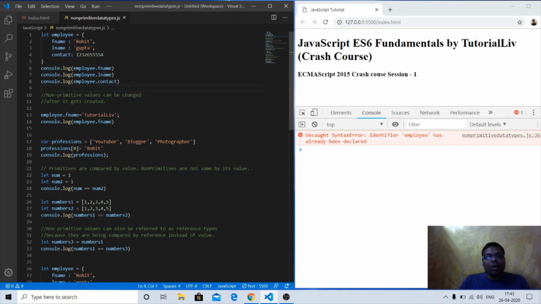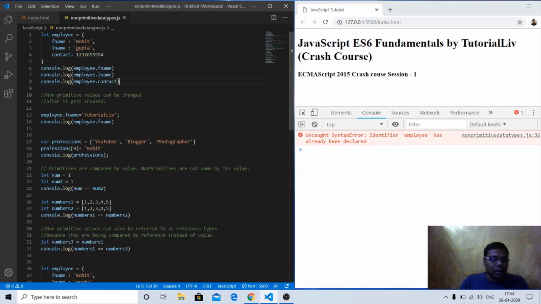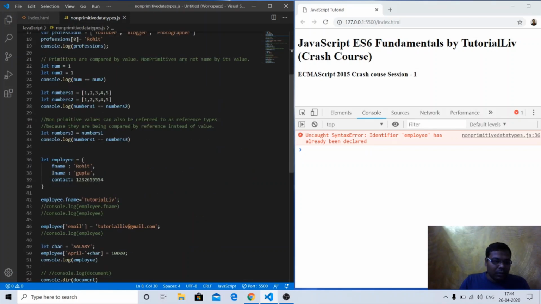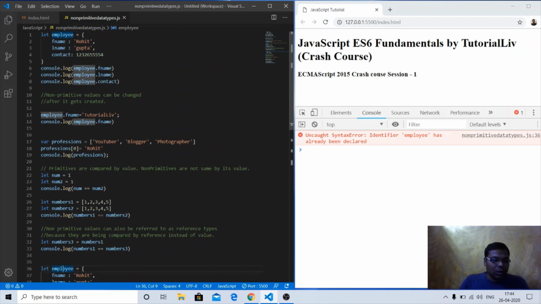If I just console.log here, it is throwing an error: employee has already been declared. Why? Let's refresh this particular page. I think something is open there. Okay, probably in this particular page we have already declared it, because it's a let. So let me comment out all these things first.